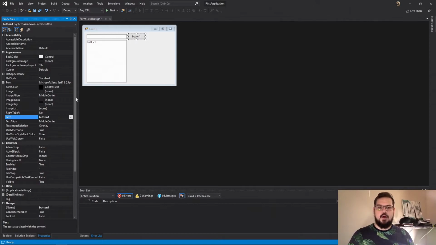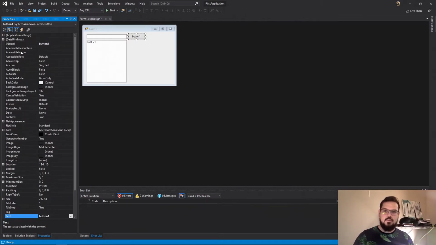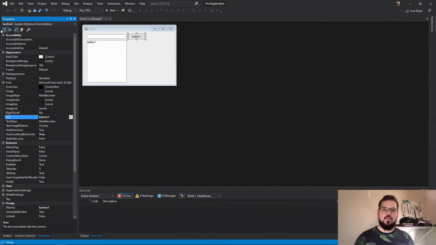So here are our properties, and they are grouped by general categories. So appearance, accessibility, data, design, etc. You can click this button here underneath the property name. You can hit that and it will do alphabetical if you would prefer that. I've gotten familiar with where they are based on the category that they are. So you want to change the button text, you just search for the text property. That is pretty universal. You'll find in Windows Forms apps that text usually is the displayed text.